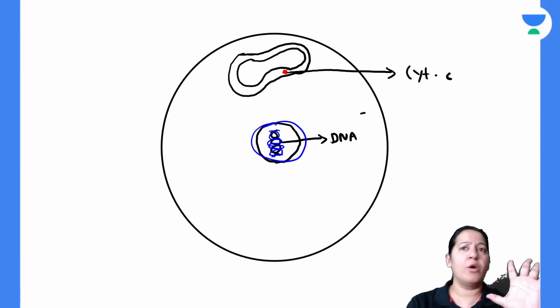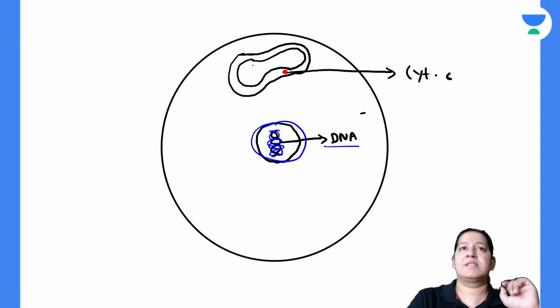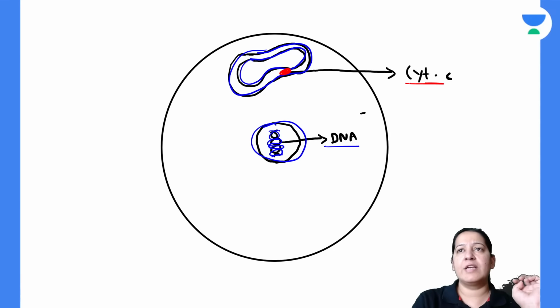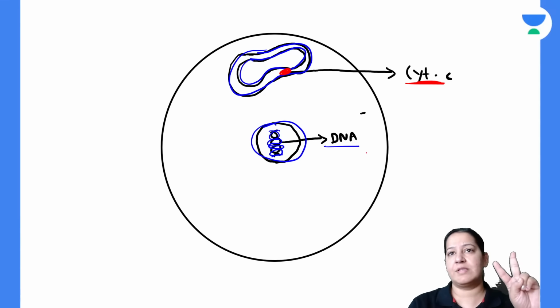It is normal, till now it is not damaged. See the mitochondria of the cell. Mitochondria have two membranes. This is the inner membrane of the mitochondria. This is the outer membrane of the mitochondria. And between the two membranes, please appreciate, this is cytochrome C, which is present between the two membranes of the mitochondria.